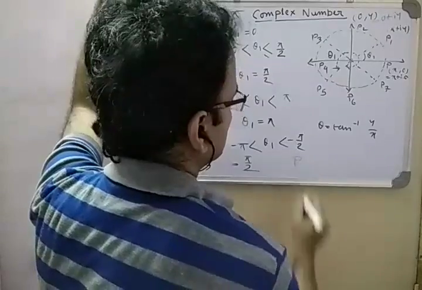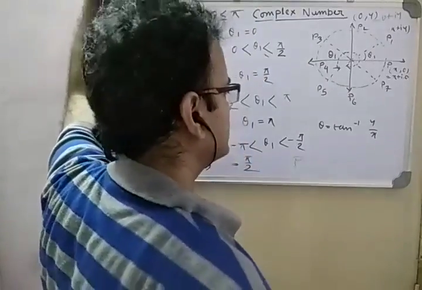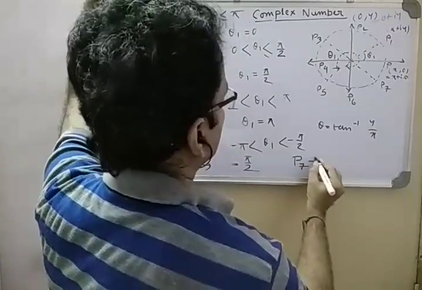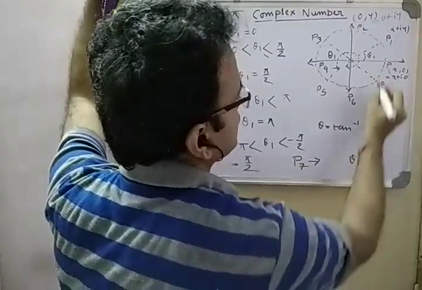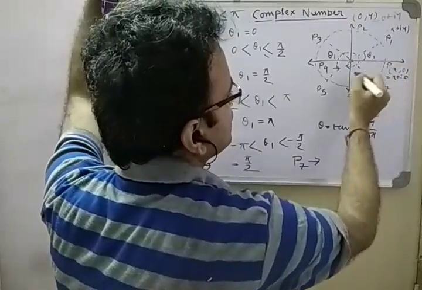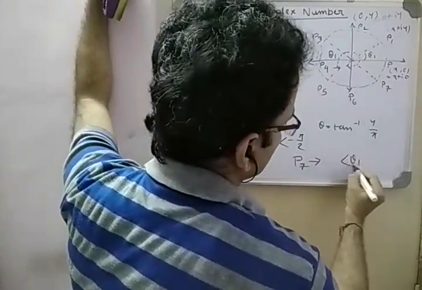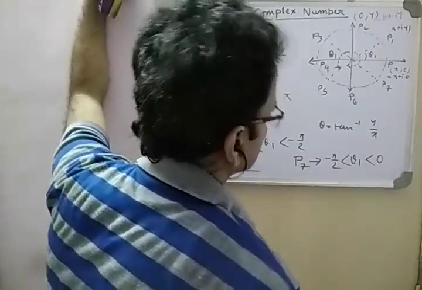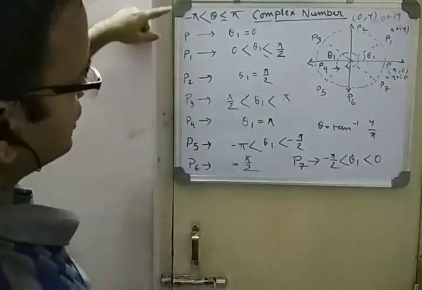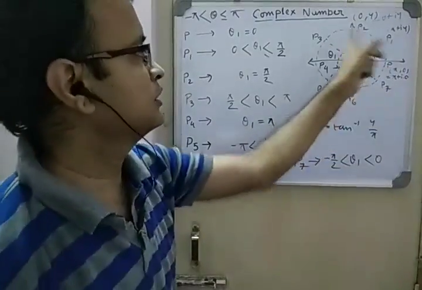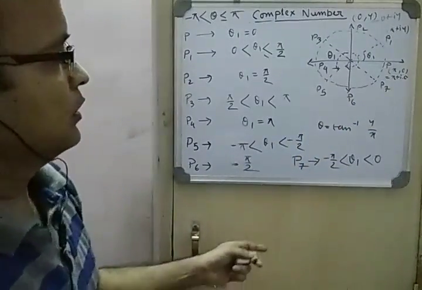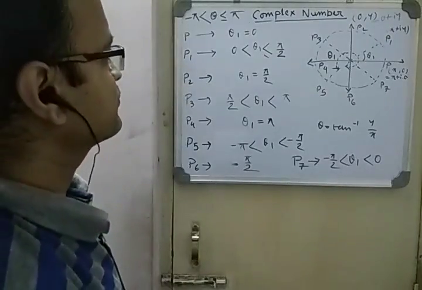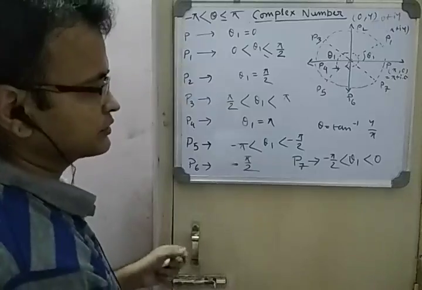P7 is again in the clockwise direction, but what will theta 1 be here? It is minus pi by 2 to 0. So minus pi by 2 and 0. These are all the possibilities I have considered for the principal value of a complex number. Okay, so I think it's clear.